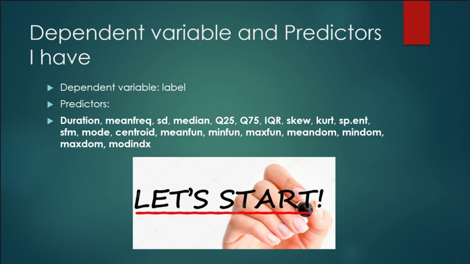Now, let's move on to our next slide, which is our dependent variable and predictors. This slide is a summary of all the information we got. The dependent variable, obviously, is going to be a label, which is going to show us whether the output is going to be male or female. And then the predictors. All of these are the variables that I listed above. Apparently, I'm not going to use all of them in both of my methods. I'm just going to pick the ones that are most relevant to the label, our dependent variable.